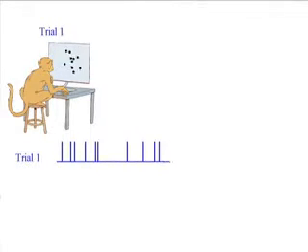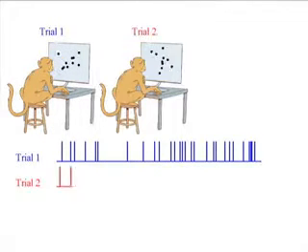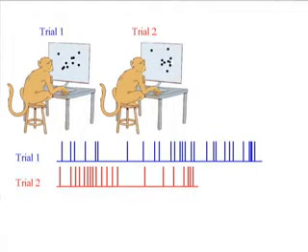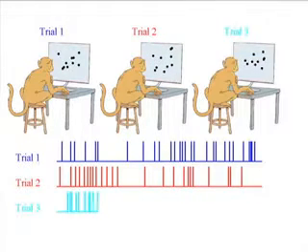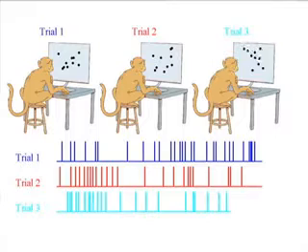When we first began analyzing the data, we noticed, as many before us have, that the action potentials were highly variable from trial to trial. In this movie, I've shown 3 example trials, each shown by a different color, in response to a very similar trial, a trial where the motion was to the right and the monkey made a decision to the right. Each tick mark in the trials represents an action potential. And what is apparent is that the pattern of action potentials is quite variable from trial to trial, even though the monkey did roughly the same thing each time.